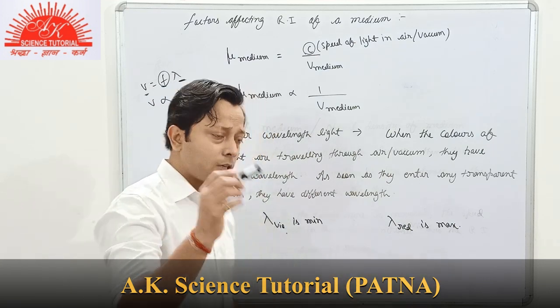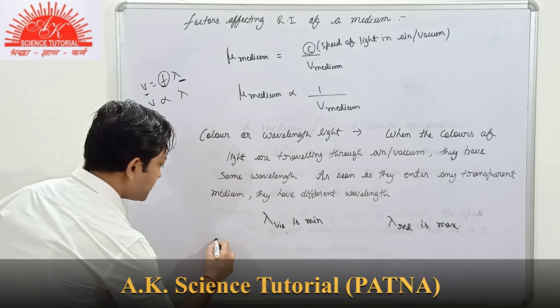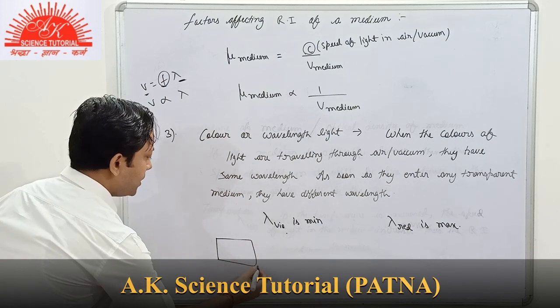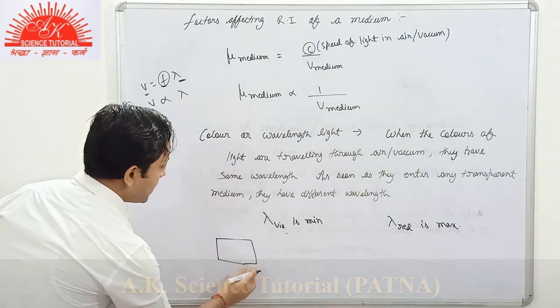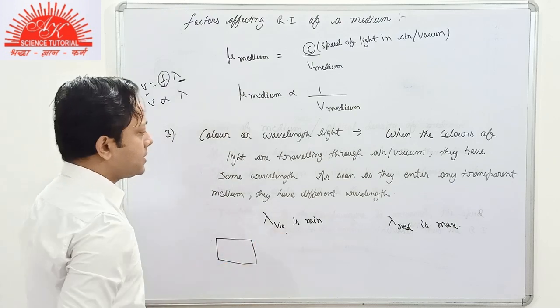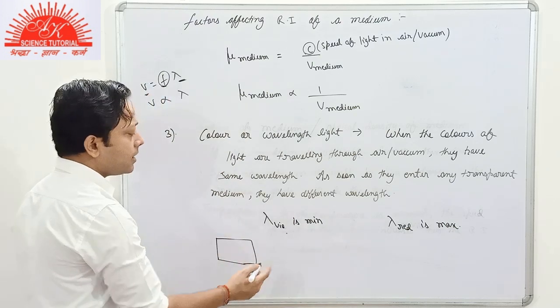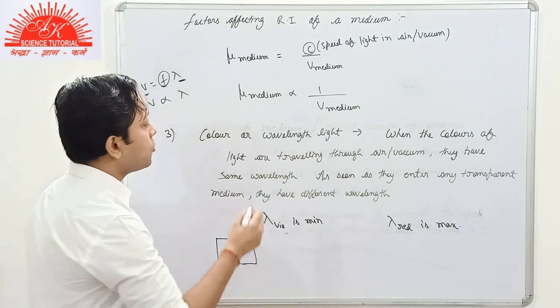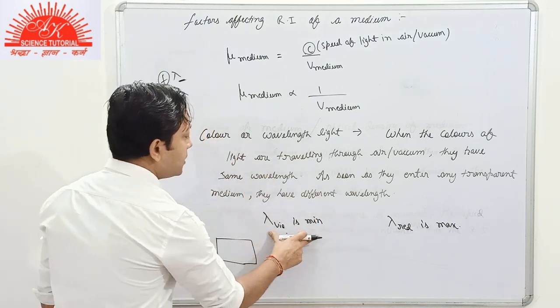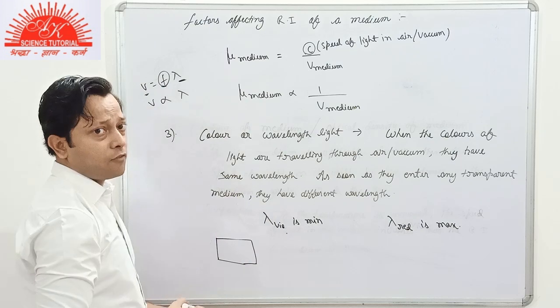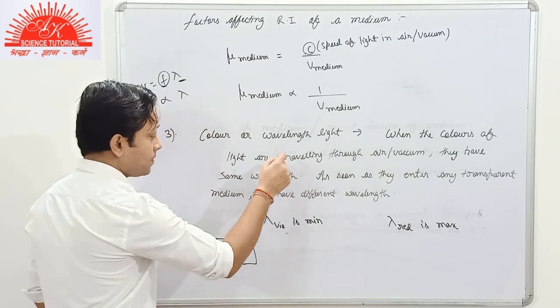Suppose that we have a glass medium, and the two lights, violet and red, are both entering the glass medium. Then what will be our conclusion here? The wavelength for violet color of light is minimum.